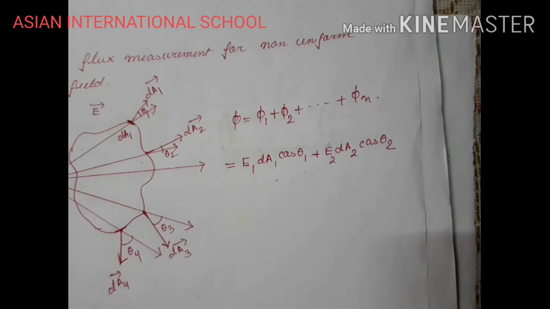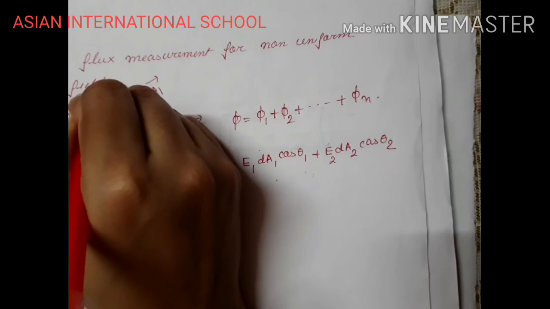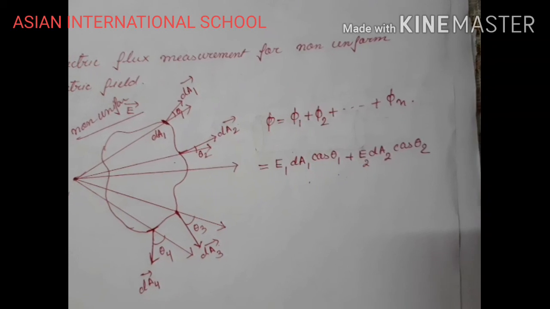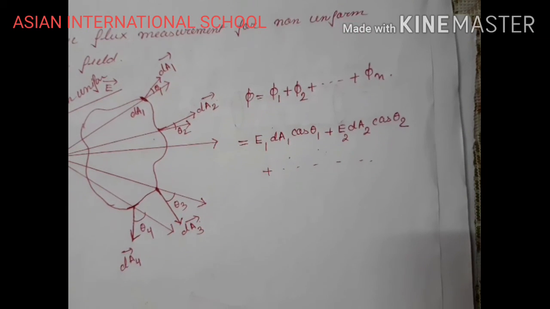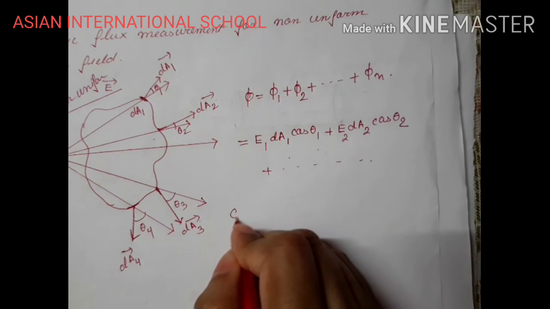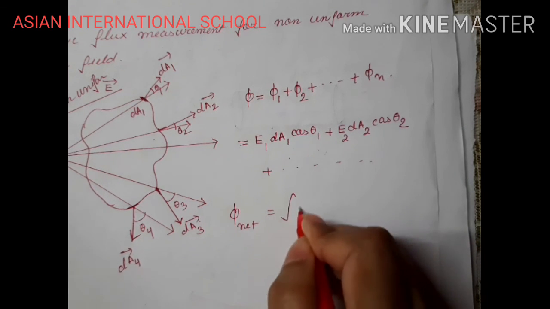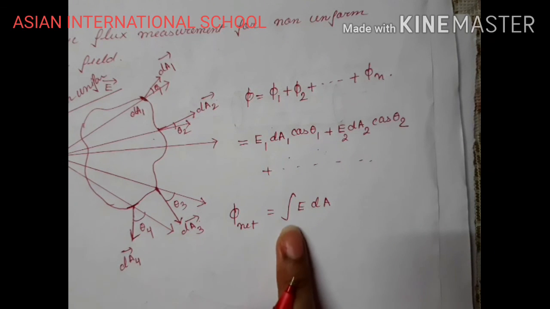Okay, it's a non-uniform electric field, right? So what am I getting? In this way I can write for up to n elementary areas. So ultimately, if I integrate, I will get the net electric flux passing through it to be the integral of E vector dot dA vector. My electric field is not uniform, so this is what I am going to get.